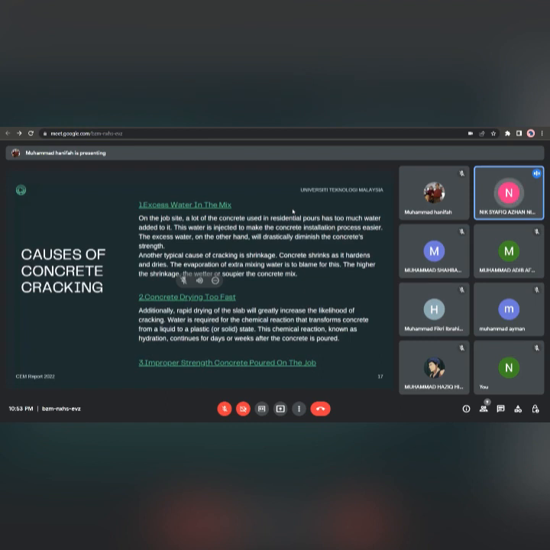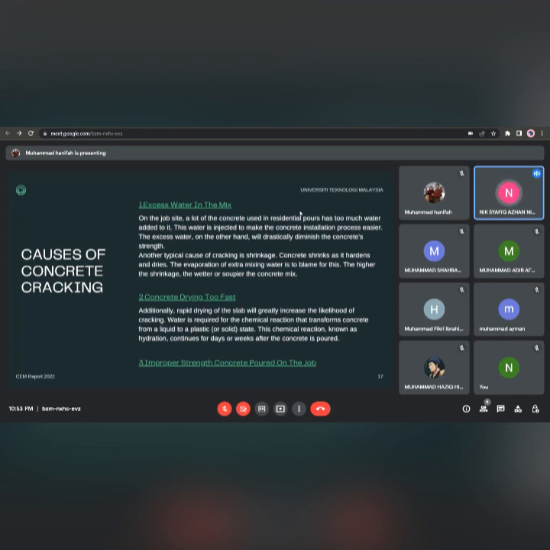So these are the causes of concrete cracking. First is excess water in the mix. On the job site, a lot of the concrete used in residential pours has too much water added to it. This water is added to make the concrete installation process easier. The excess water, on the other hand, will drastically diminish the concrete's strength.